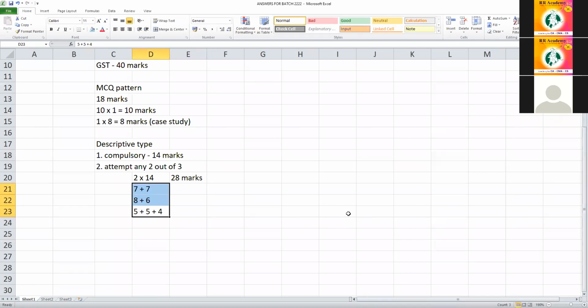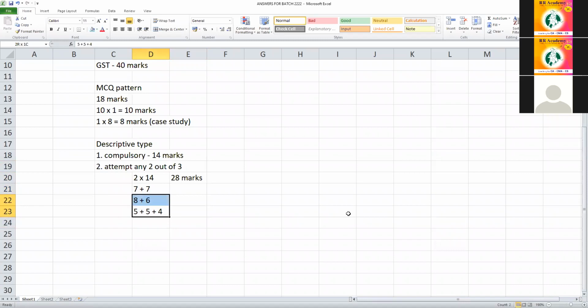Understood? But the question will be 14 marks each, and you are required to answer 2. Choice is there. And even in the last question, out of the 3, 1 question will have an internal choice also. Either this or this. 1 question alone.